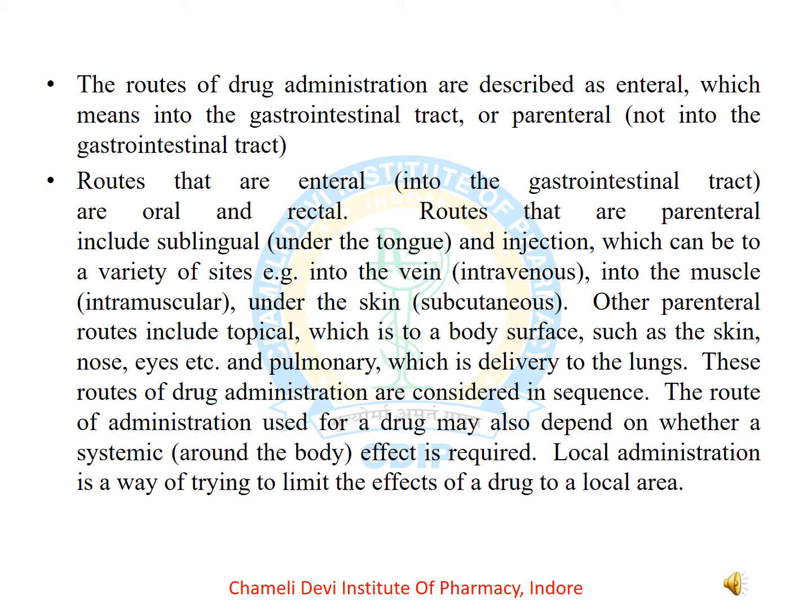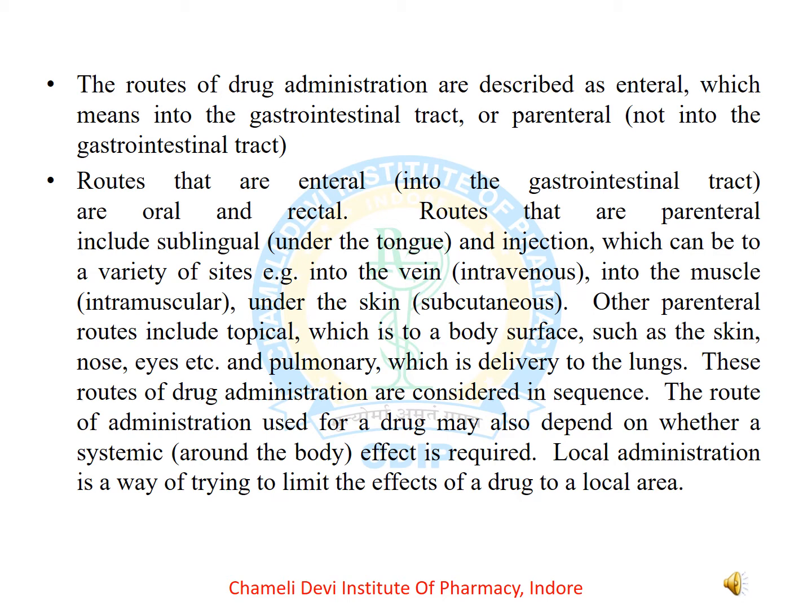The routes of drug administration are described as enteral, which means into the gastrointestinal tract or directly into the intestine, or parenteral, not into the gastrointestinal tract. Routes that are enteral are oral and rectal. Routes that are parenteral include sublingual, under the tongue, and injections, which can be to a variety of sites, for example into the vein, intravenous, into the muscle, intramuscular, under the skin, subcutaneous.